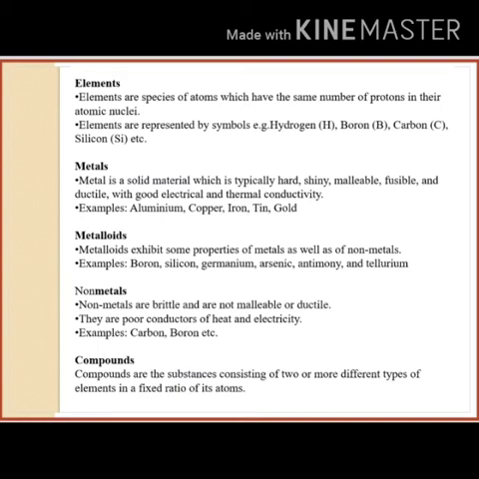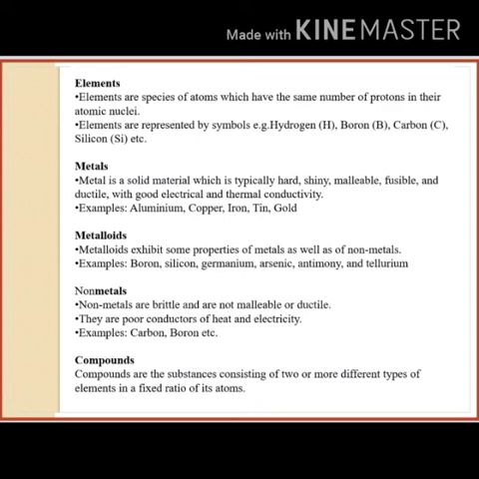Elements are represented by symbols: hydrogen H, boron B, carbon C, silicon Si, etc. Now elements have three types: metal, metalloids and non-metals. Metal is a solid material which is typically hard, shining, malleable, fusible and ductile with good electrical and thermal conductivity. Example: aluminum, copper, iron, tin and gold.